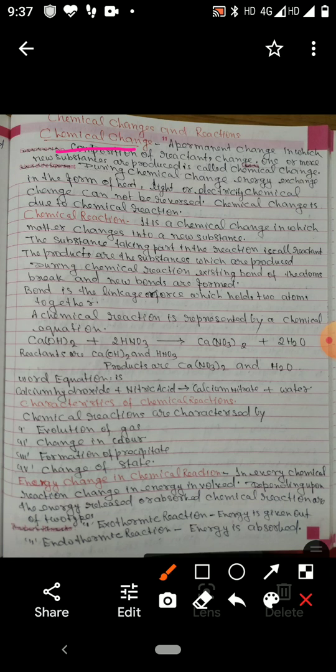So children, you have to keep in mind regarding chemical changes. A chemical change is permanent. It means it cannot be reversed by ordinary means. Second point, during the chemical change, one or more new substances are produced. The new substances have different chemical composition and different properties.